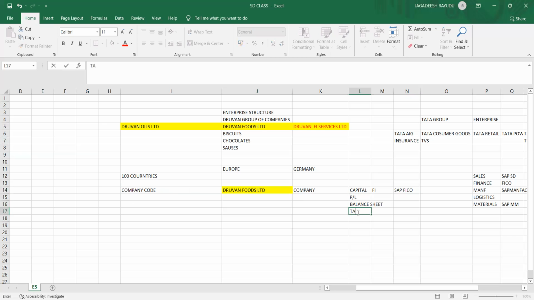The US has one kind of taxes. India has one kind of taxes. Europe has a different kind of taxation system. Like that, all FI related stuff will be handled by your FICO module. So basically, Dhruvan Foods Limited will be represented by one company code. You remember it. We're going to see how exactly we are going to create it in the SAP system. So let's take an example. This company code is there in Germany.